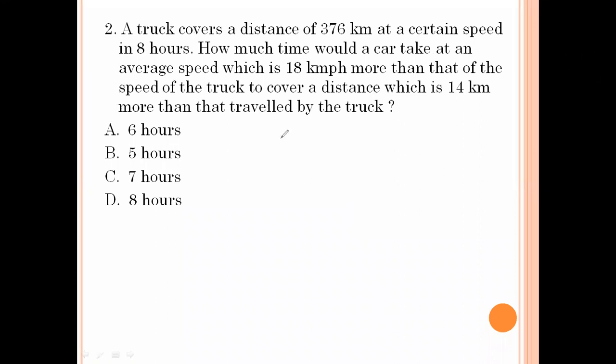A truck covers a distance of 376 kilometers at a certain speed in 8 hours. How much time would a car take at an average speed which is 18 kilometers more than that of the speed of the truck to cover a distance which is 14 kilometers more than that traveled by the truck? So the truck covers a distance of 376 at a certain speed in 8 hours. Speed equals distance by time, 376 by 8, which is 47 kilometers per hour.